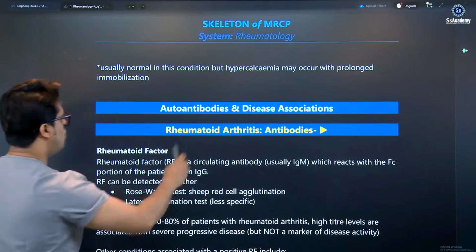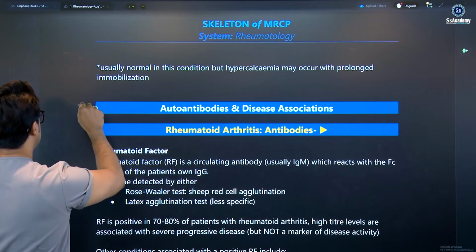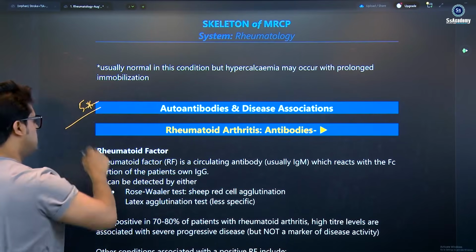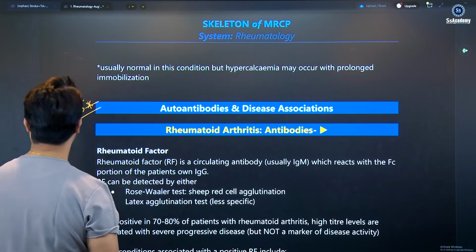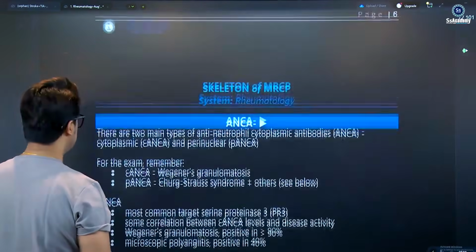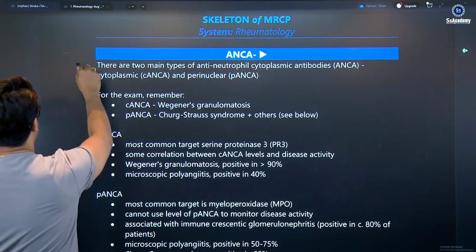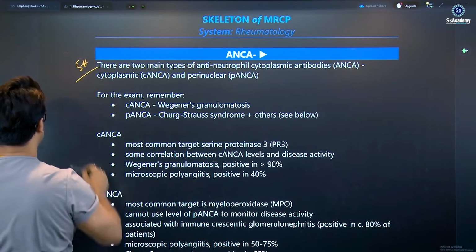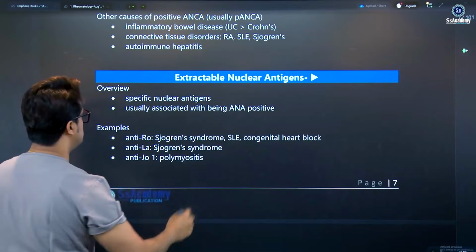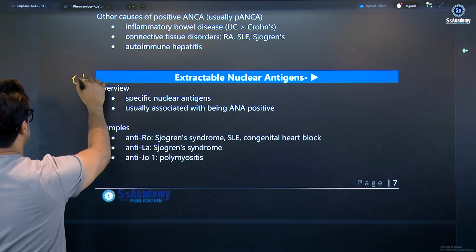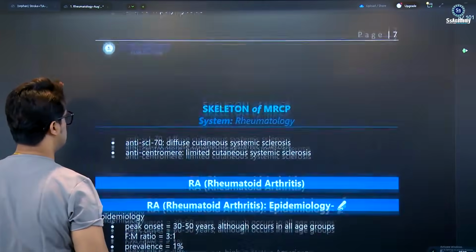And next is autoantibodies, which is a very hot topic for the exam, definitely more than 5-star, my dear. You have to put more emphasis on reading this topic. You'll get very good discussions. ANCA is also more than 5-star. And definitely the extractable nuclear antigen antibodies are also more than 5-star. It's a very hot topic for the exam.